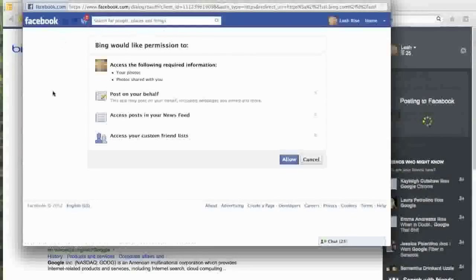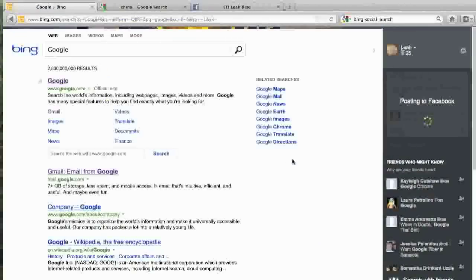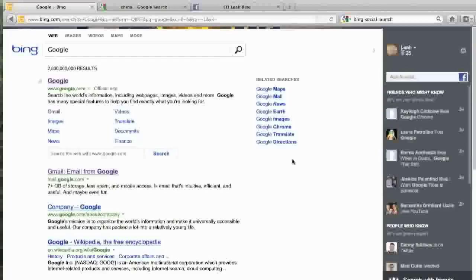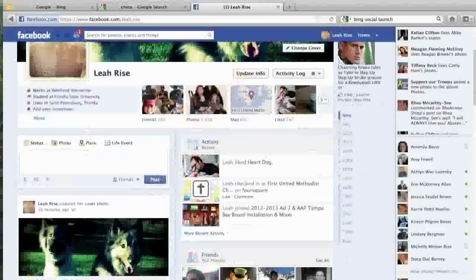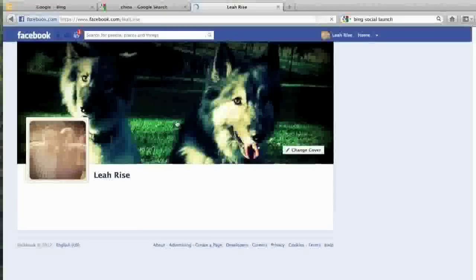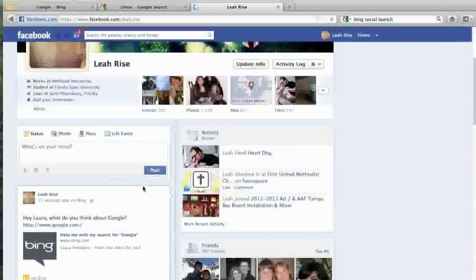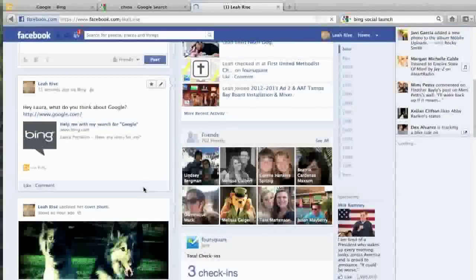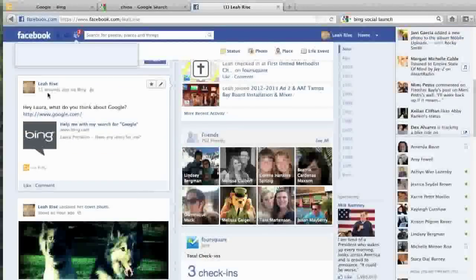This screen does show up. It's going to ask you for permission. Obviously, I'll hit allow. And that's going to send to her in actually like an instant message. But on your own page, when you go to it, it's going to show up. Let me refresh this screen. It's going to show up as a post that I did. So it's actually going to show up in my news feed. It's going to show everyone that I asked Laura what she thinks about Google. It's obviously going to have a little plug in here that I did it through the new Bing Social. And that's kind of how that works.